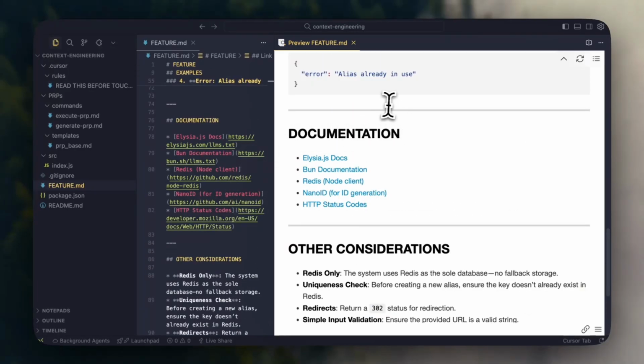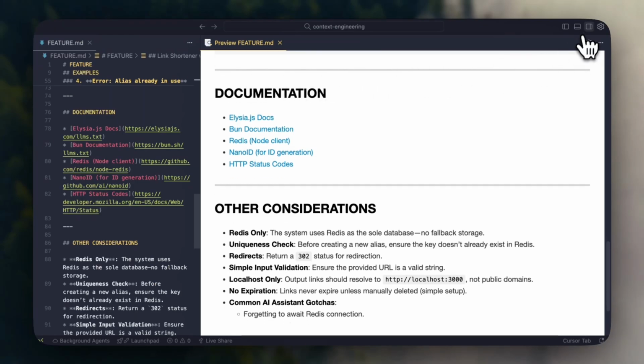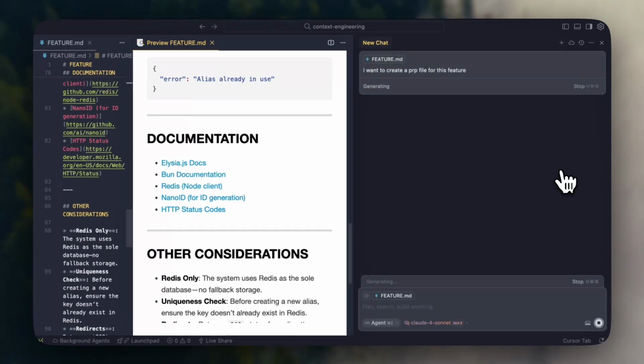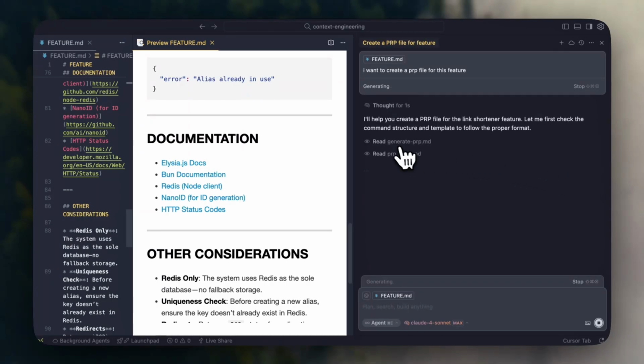So now that we have this feature file, what we can do is open up the chat and tell it, I want to create a PRP file for this feature. That's it. This is my only command that I'm giving this AI. Now we'll press send. This will take a second, so I'm just going to speed through this. As you can see, it's reading the generate PRP file as well as the PRP base template. So this is a great sign.